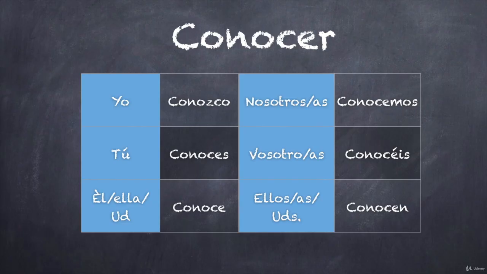Conocer is conjugated as follows. Yo conozco, tú conoces, él conoce, nosotros conocemos, vosotros conocéis, and ellos conocen. As you can see, for both of these verbs, all of the conjugations are regular except for the yo form.